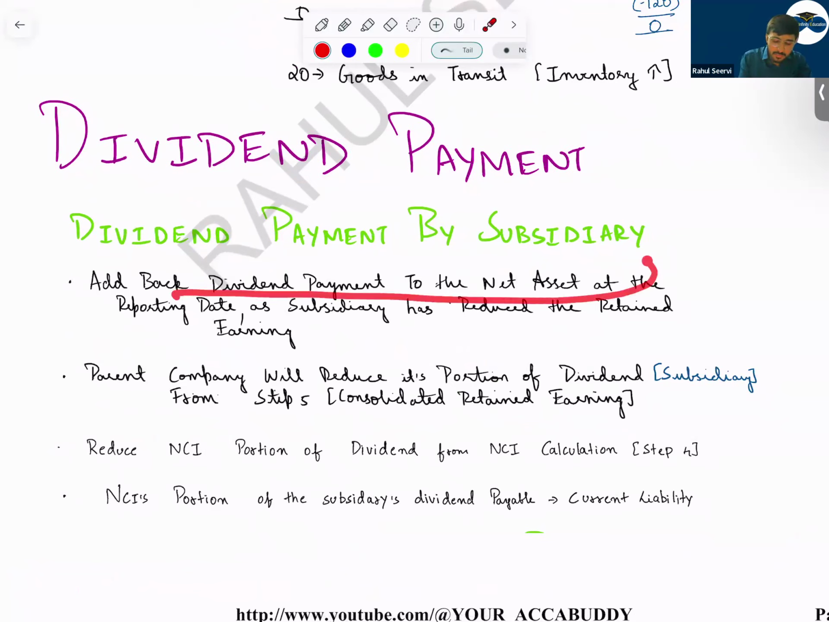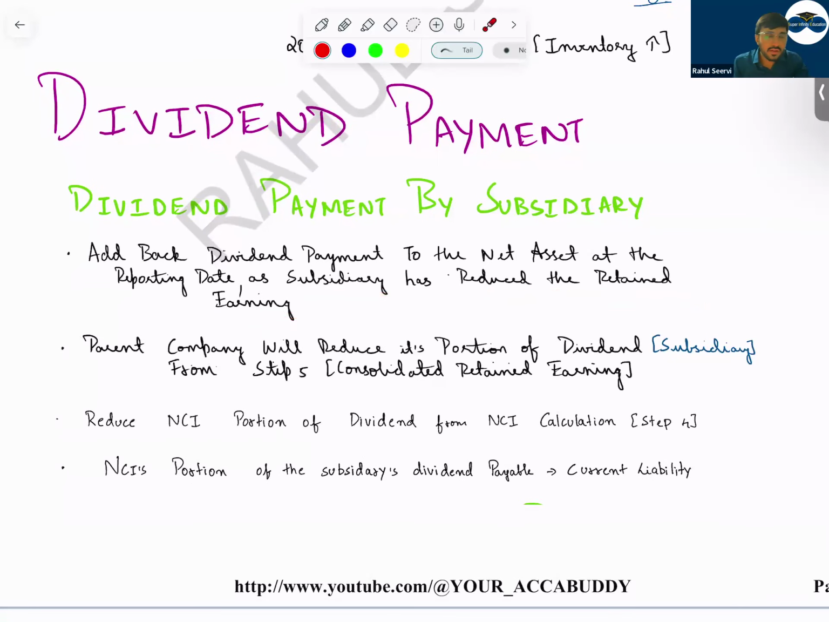Add back the dividend payment by the subsidiary company to the net assets at the reporting date, your step number 2. As the subsidiary has reduced the retained earnings, what will the parent company do? The parent company will normally record the profit, then we get the post-acquisition profit. This post-acquisition profit will be given to the parent and NCI. But the parent company has recorded this income, and this income has been realized, we have taken this, so we reduce,